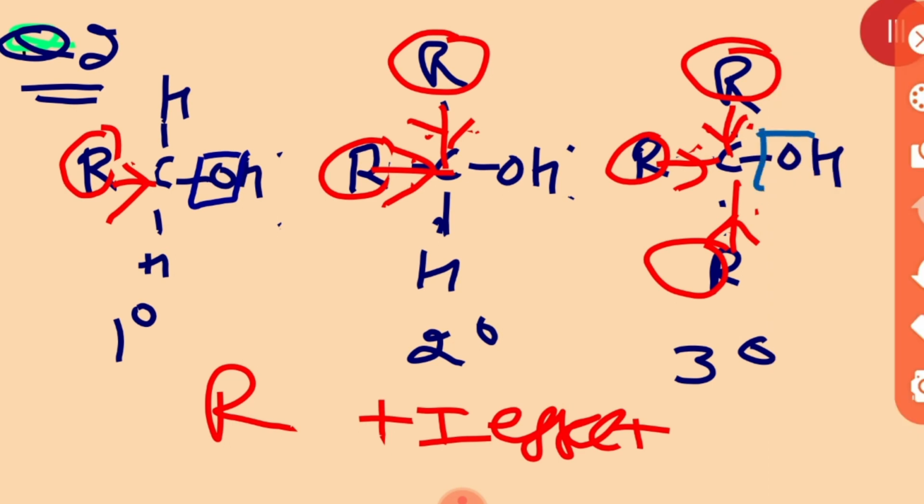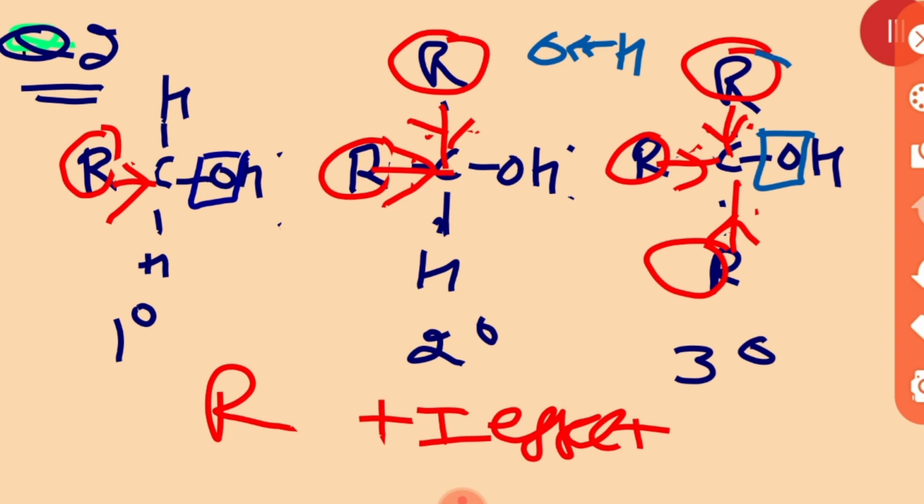And here there will be maximum electron density, and due to that the OH bond cannot attract the electron pair strongly towards the oxygen, it cannot pull it towards itself as in the previous case. The OH bond will remain strong, clear?